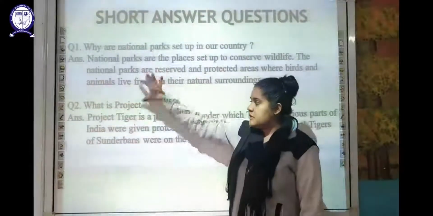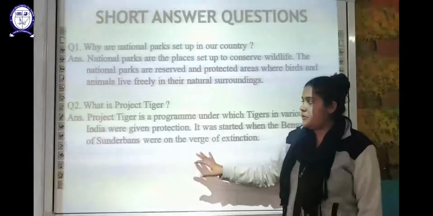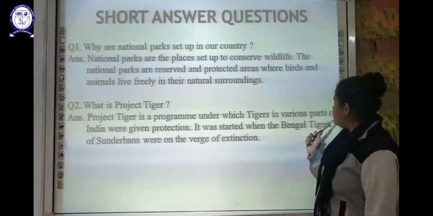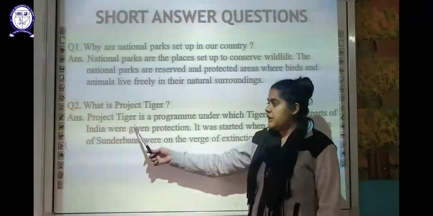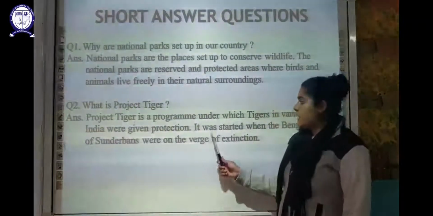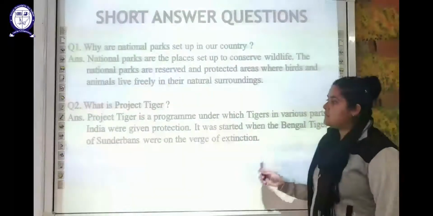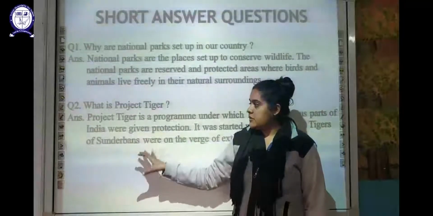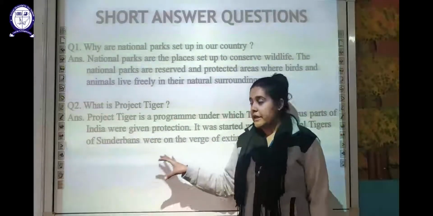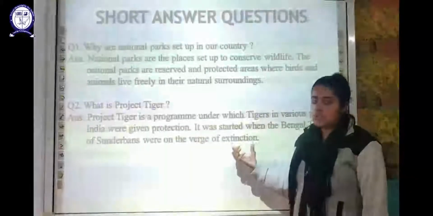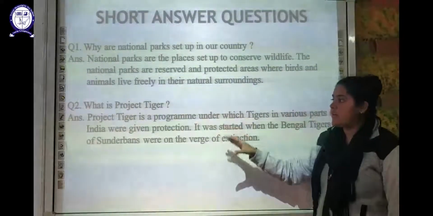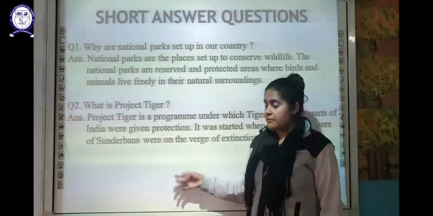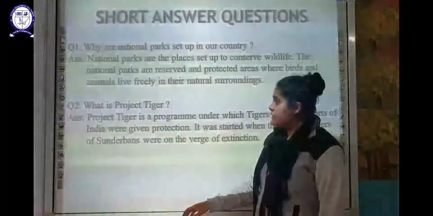Now what is Project Tiger? So Project Tiger is a program under which the tigers in the various parts of our country, that is India, were being given protection, and it was started when the Bengal tigers of Sundarban were on the verge of extinction. As I told you, these Bengal tigers were on the verge of extinction, and because of that this Project Tiger was developed, it was run, and it was for protecting these tigers.